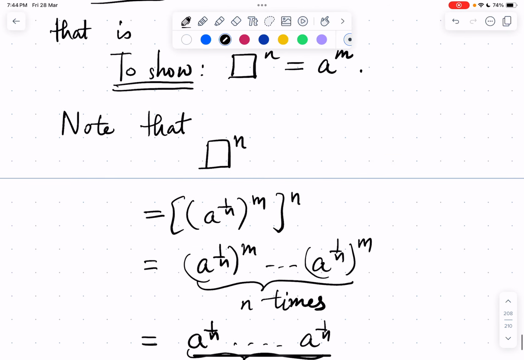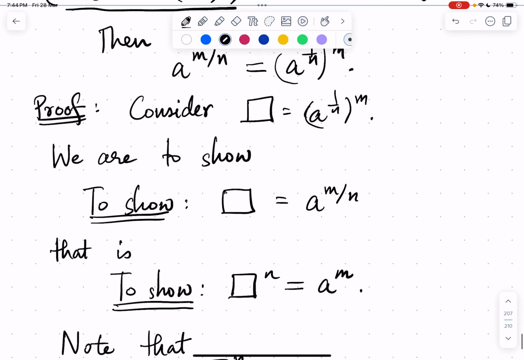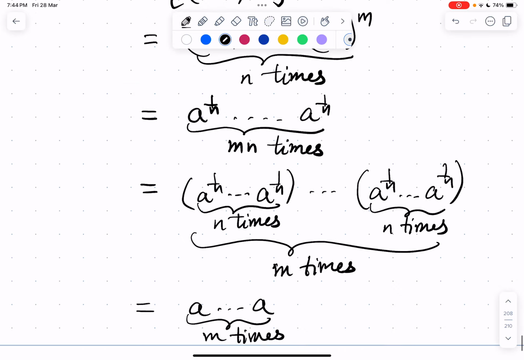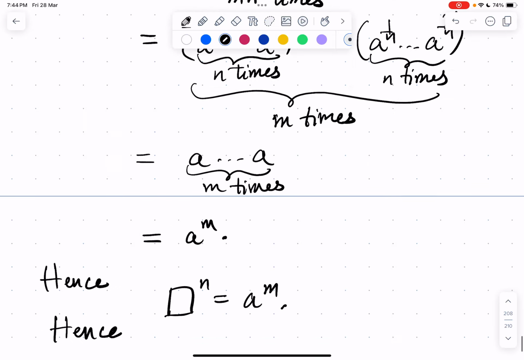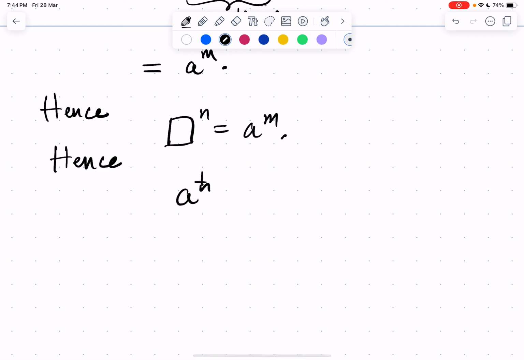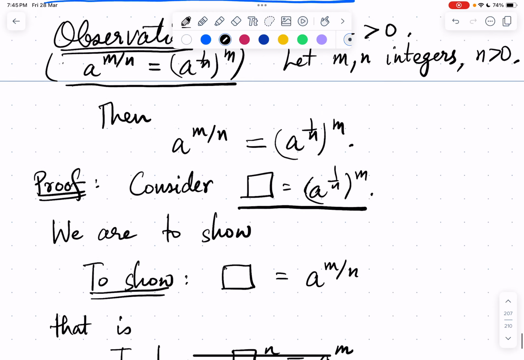We showed that box acts as the nth root of a power m. So box was considered, box is equal to a power 1 by n power m. We showed that box power n is a power m. Hence box, which is just a power 1 by n power m, this acts as the nth root of the mth power of a, right? So we know that a power m by n.